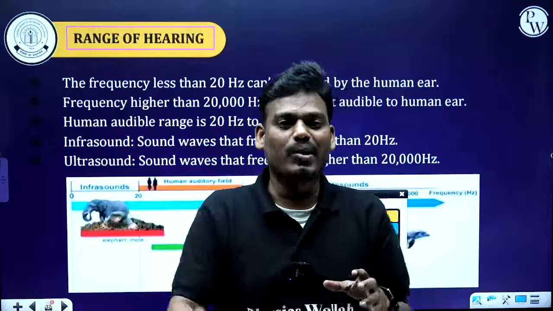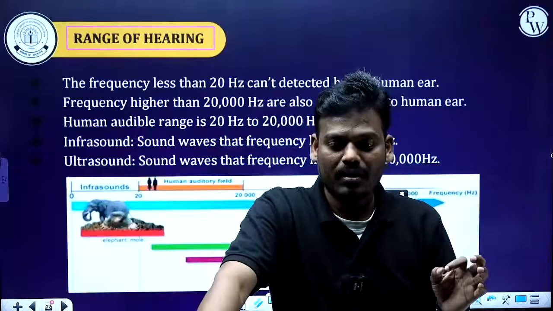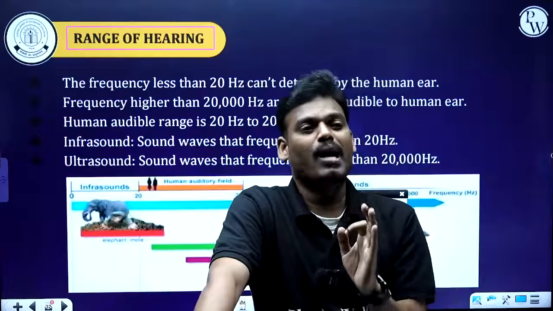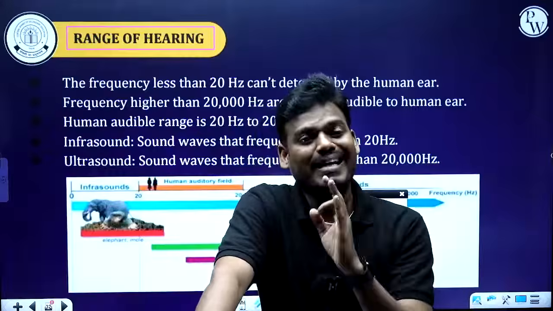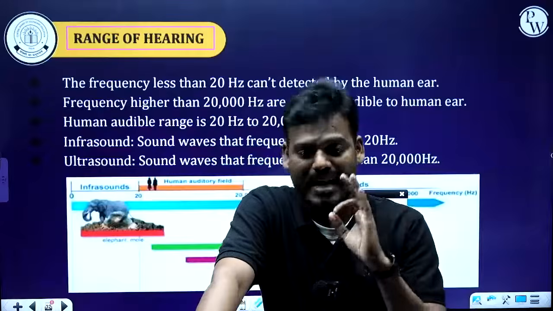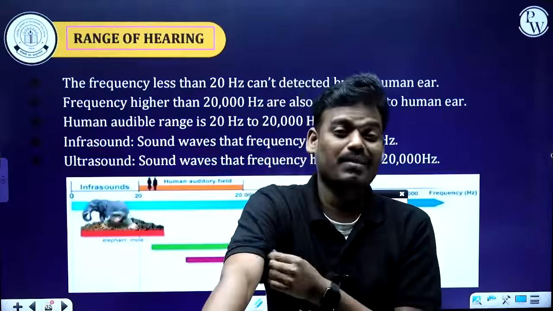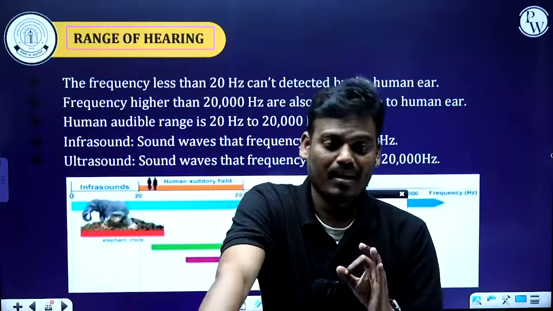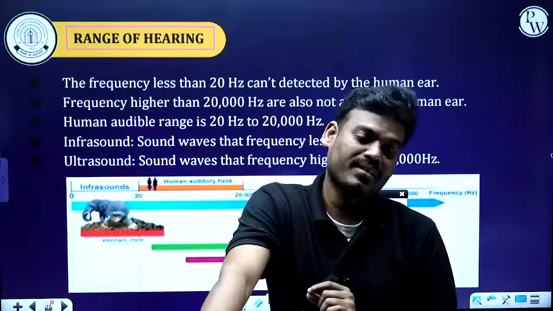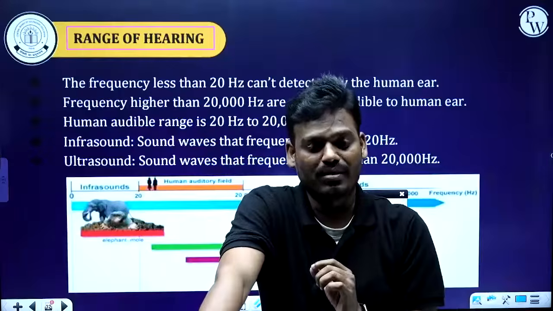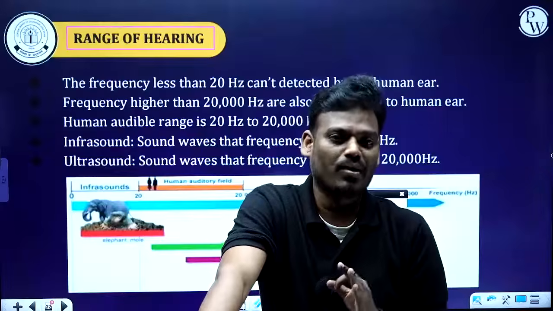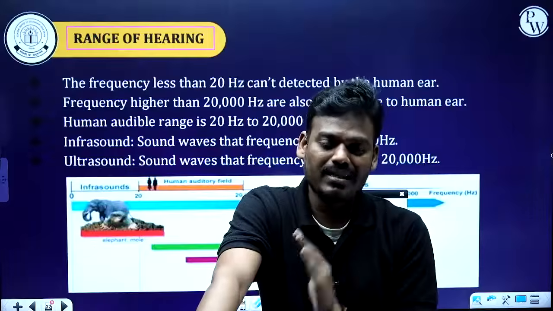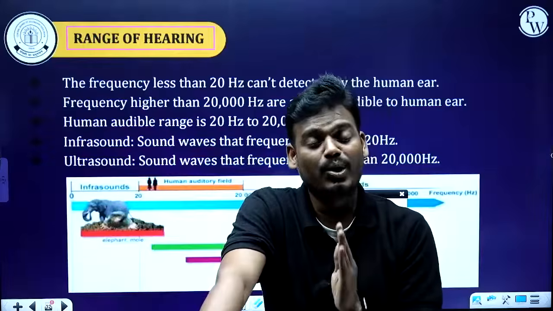Why do we call it sonic? Sonic means audible. As a human being, this sound can be detected by the human ear. The human ear can detect this range of sound, that is the frequency of 20 hertz to 20,000 hertz. So this one we call sonic. And after 20,000 hertz, meaning greater than 20,000 hertz, it is called ultrasonic sound, ultrasonic or ultrasound. This sound also cannot be detected by the human ear.